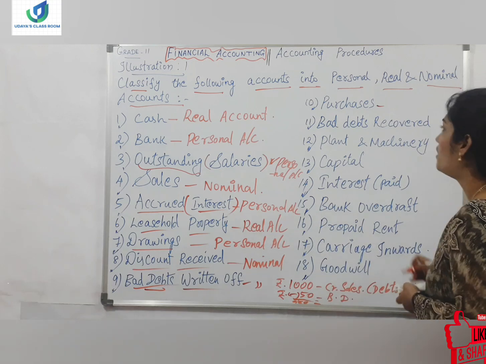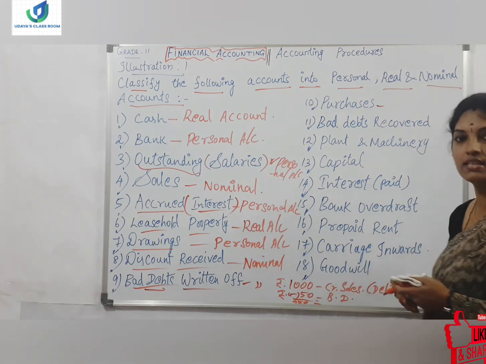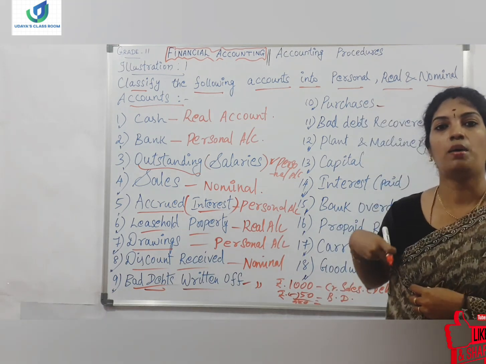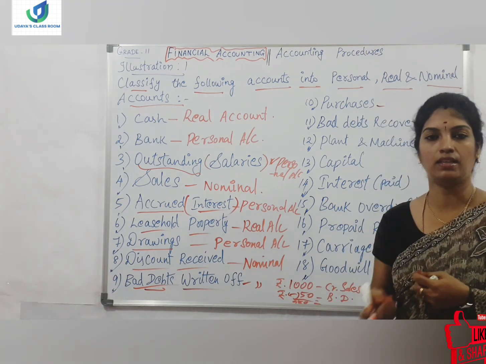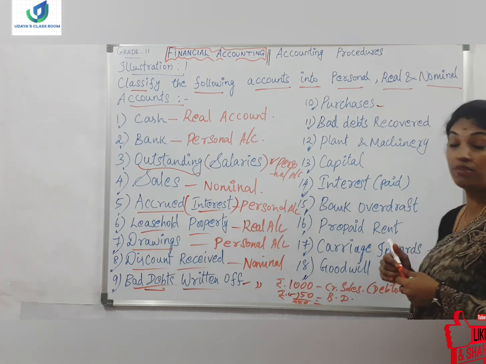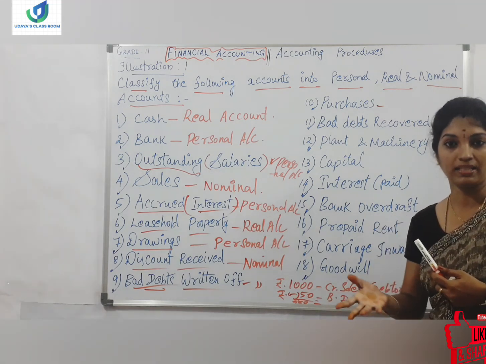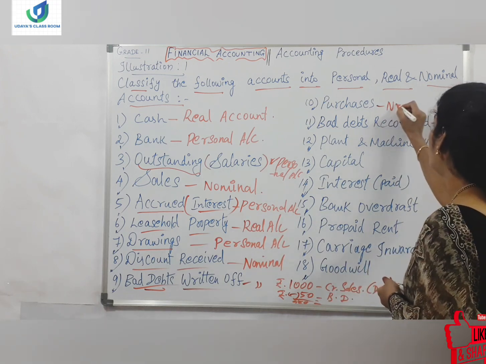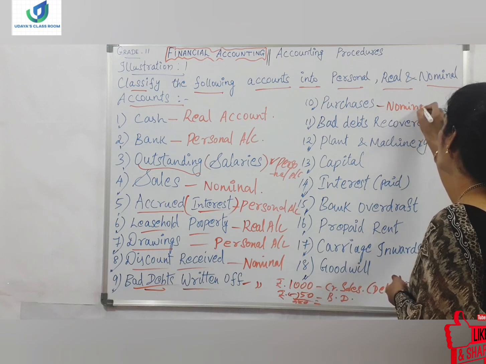Moving on to the next element, purchases. The company will be doing purchases, right? The company will be purchasing assets or any other raw materials, goods, everything, right? When the company purchases, it has to spend some money, expenses to be done, right? So expenses come under nominal account. The type of account is nominal.